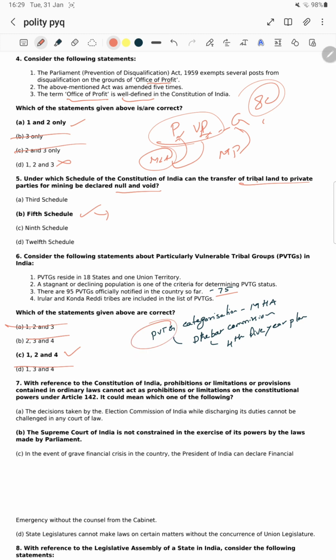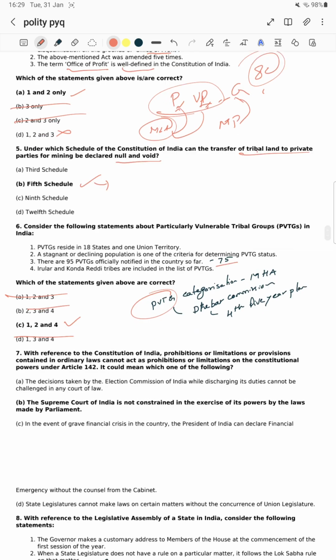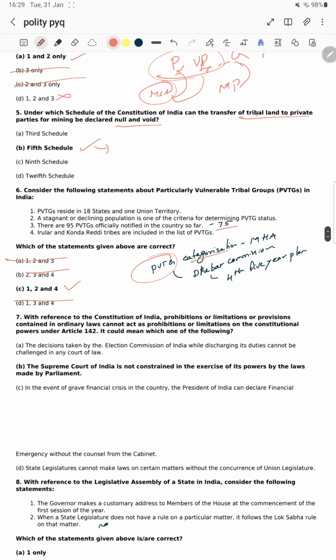It may ask you particularly about PVTG, such as who categorizes the PVTG. It's the tribal ministry actually, tribal affairs, who categorizes. Sir, PVTG is categorized by the Ministry of Home Affairs. There might be a chance they give Tribal Affairs as an option, but it does not work in such a way. The Ministry of Home Affairs will categorize the PVTG. Thus, that is when PVTG was established.